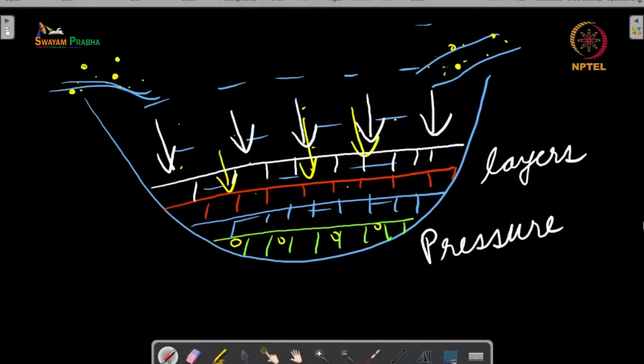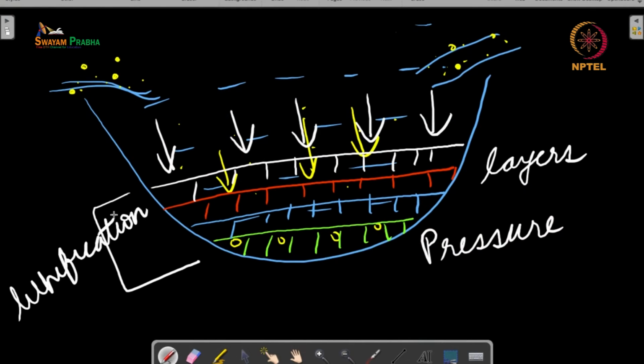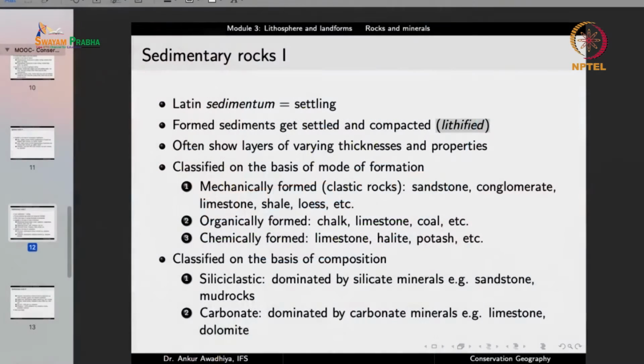Now, some of these sediments might also be having certain cementing properties, which means that there might be certain compounds that are able to stick these sediments together. So you have sediments, you have a cementing substance, and you have a lot of pressure. So under these circumstances, these layers will get converted into a rock in a process that is known as lithification. That is rock formation. So this makes a sedimentary rock.